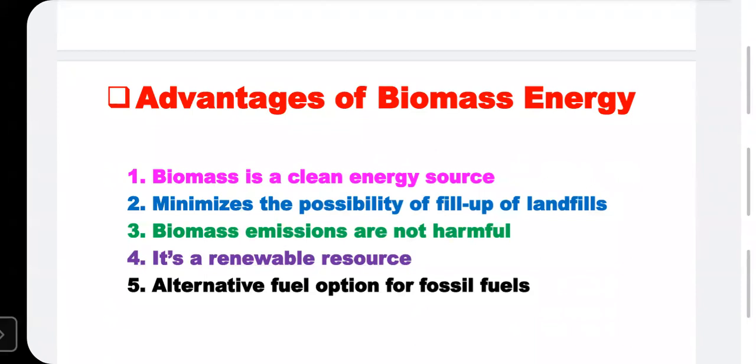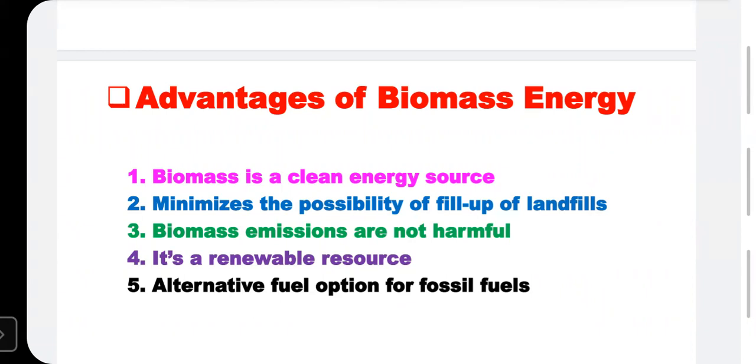And another advantage of biomass energy is that it is a renewable source of energy, because biomass products emanate from living sources such as wood, animal waste. Since it is made from these, it is a renewable source of energy. This biomass energy is mostly used in the United Kingdom as well as developed countries, Russia, US. Such type of energy is used for generating electricity.